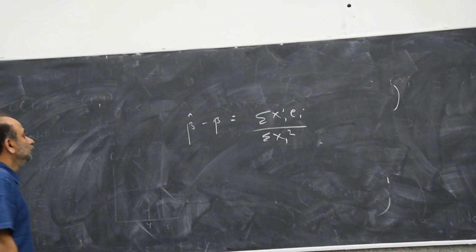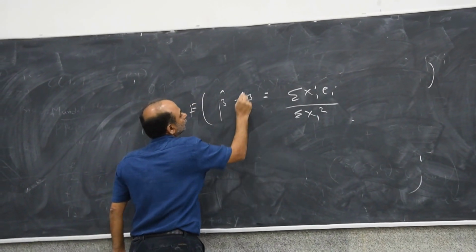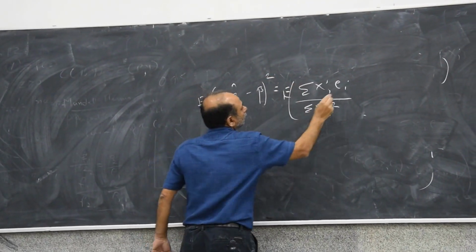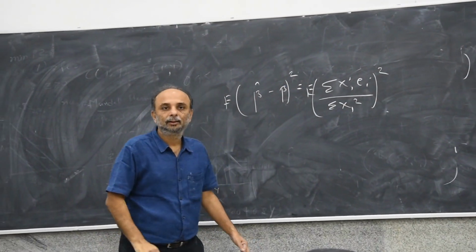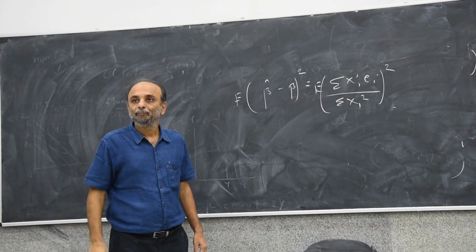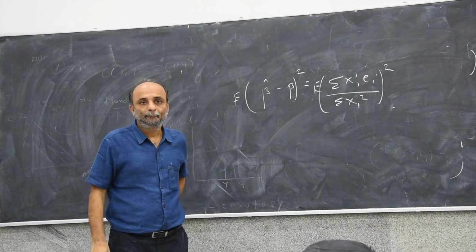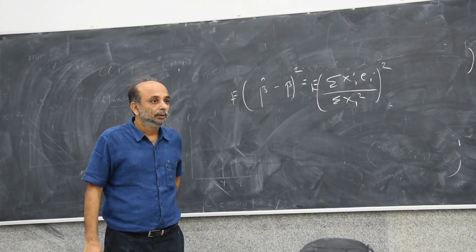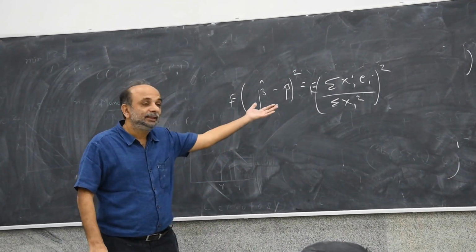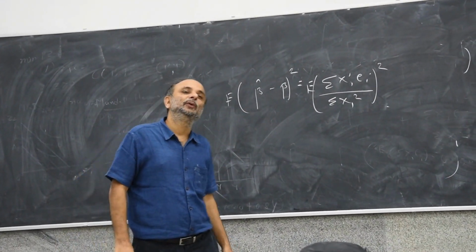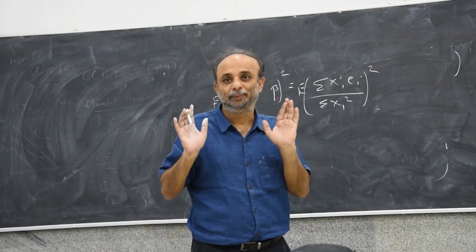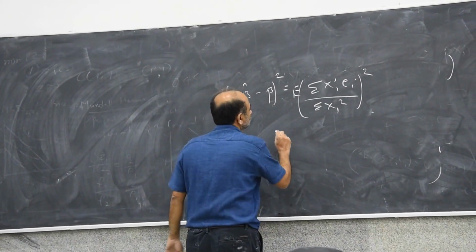Right? So variance of beta hat is this. Now think of only x1, x2, e1, e2 for simplicity. So this is...